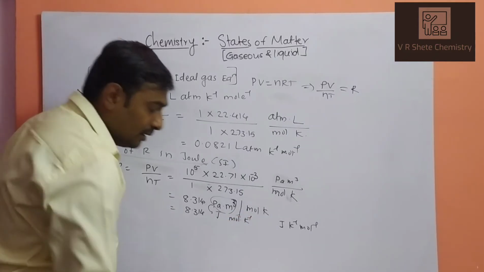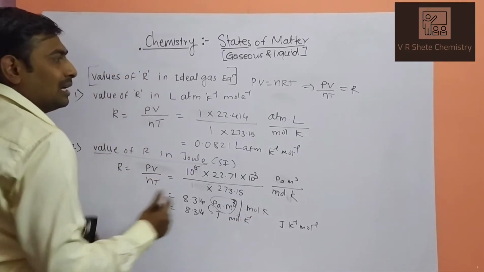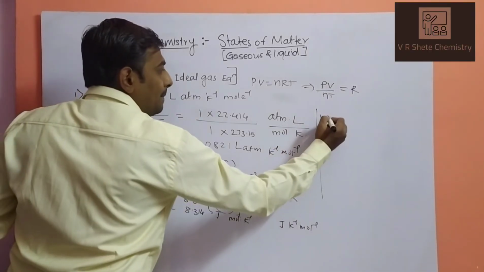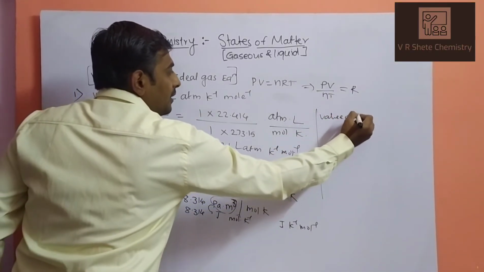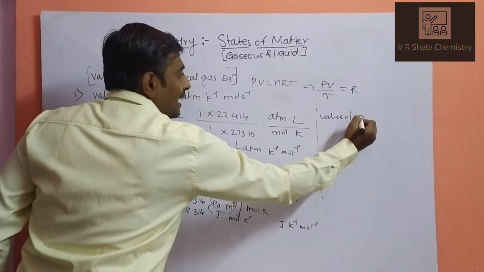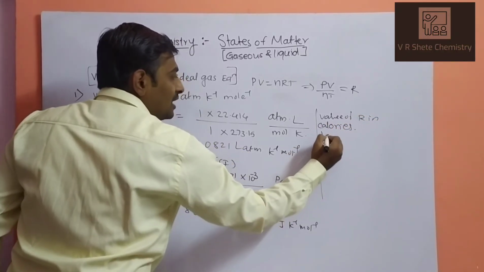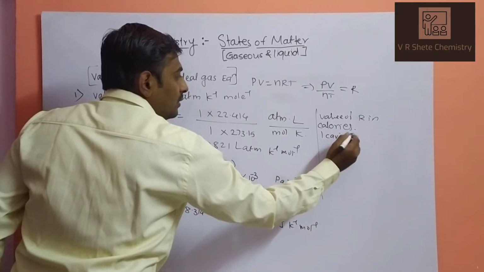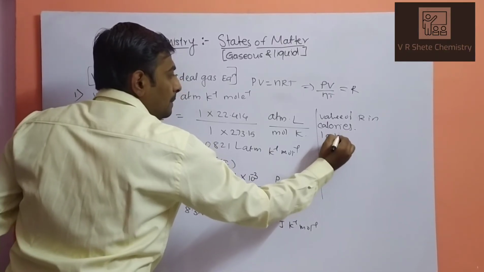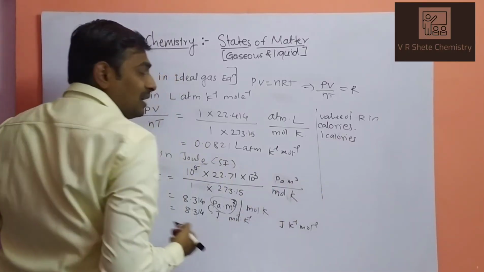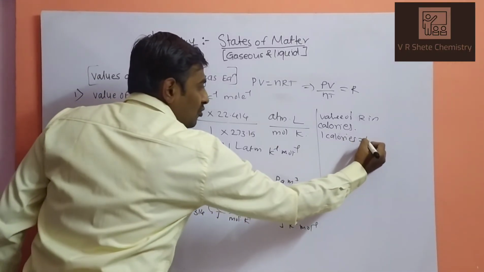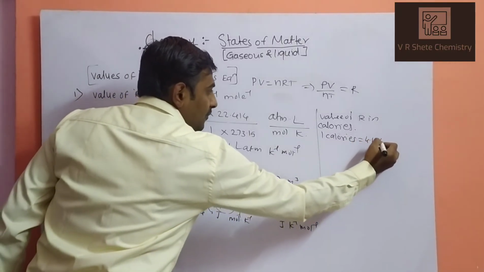We can also calculate the value of R in calories. So what is 1 calorie? 1 calorie is 4.184 joule.